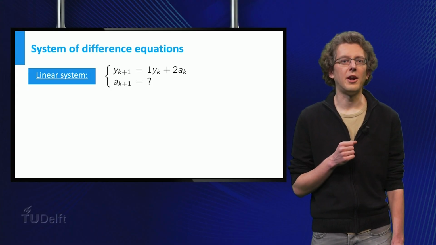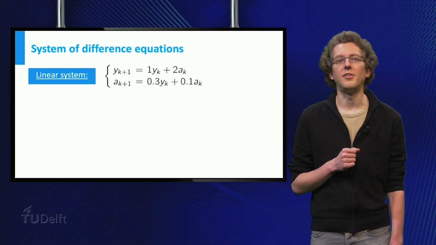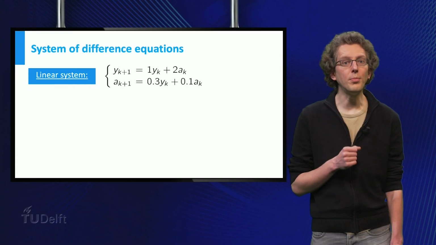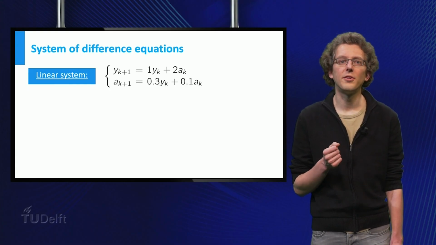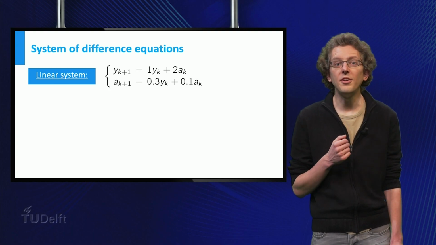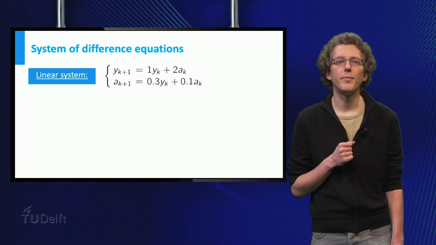How many adults are there at time k plus 1? Well, out of the y_k young mice at time k, 30% survive. So this gives us 0.3 times y_k adults. And 10% of the a_k adults survive and obviously stay adults, so we get this equation for a_(k+1).